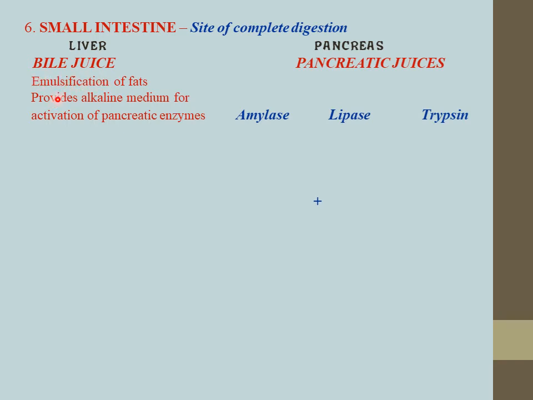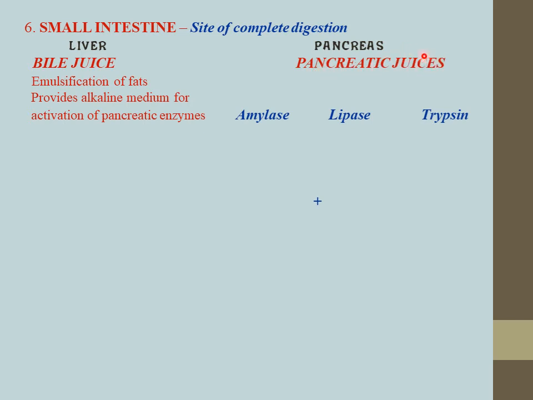The second function of bile juice is that it provides an alkaline medium for activation of pancreatic enzymes. Pancreatic juice secreted by the pancreas consists of certain pancreatic enzymes.